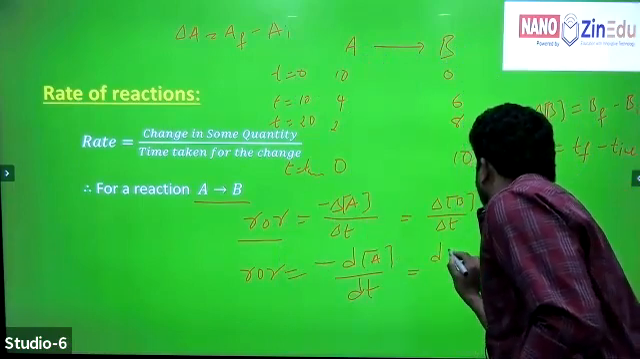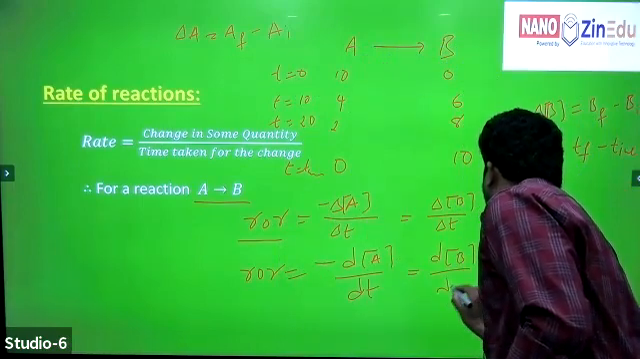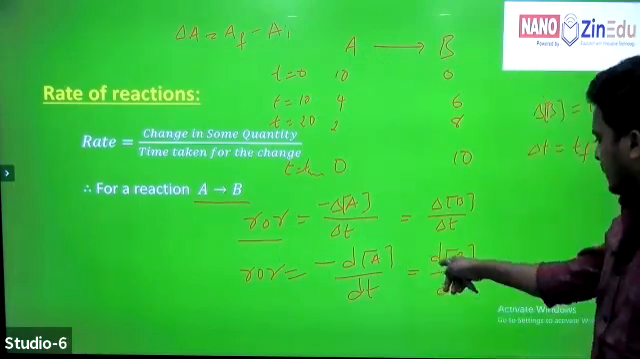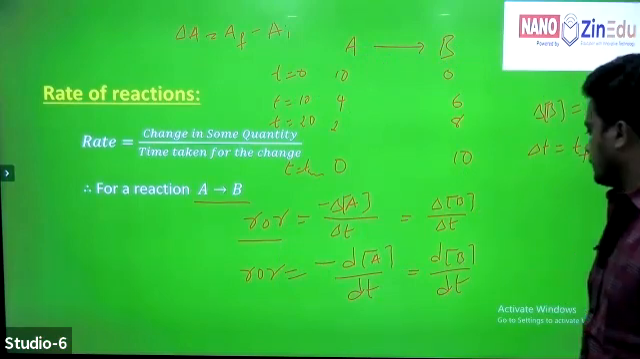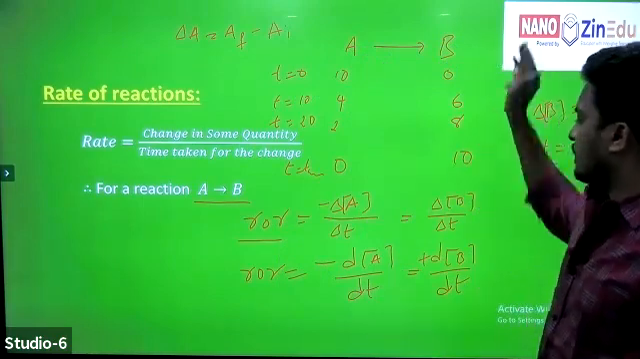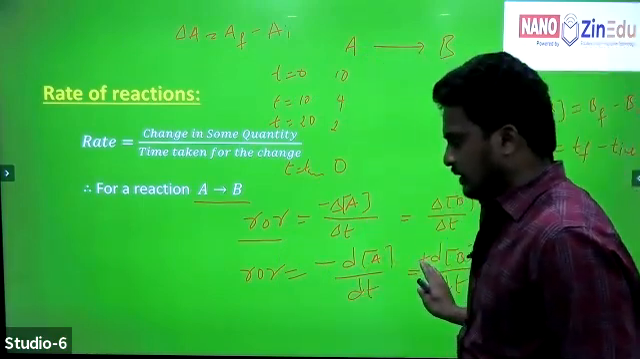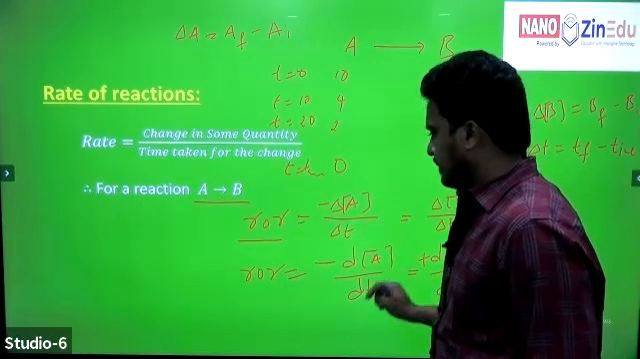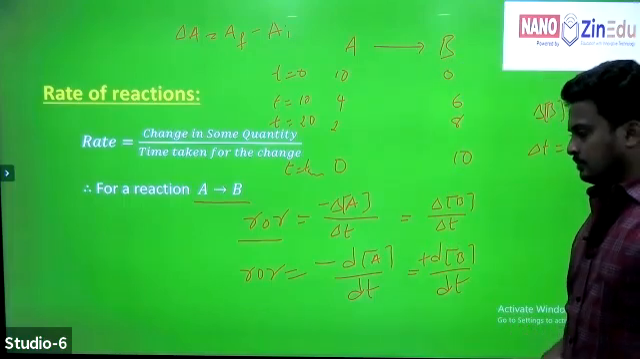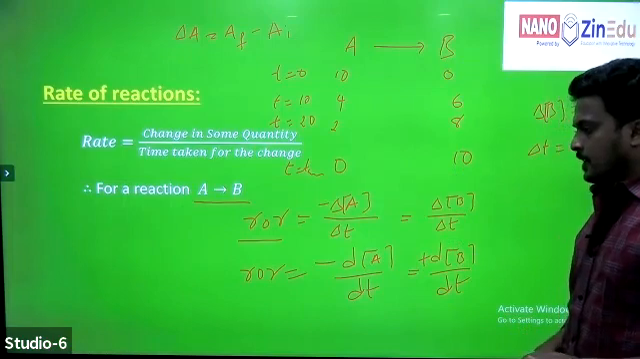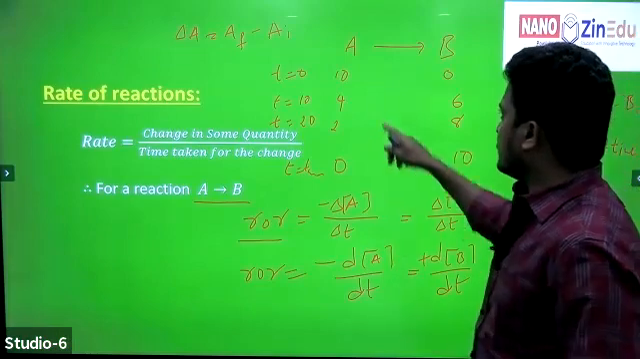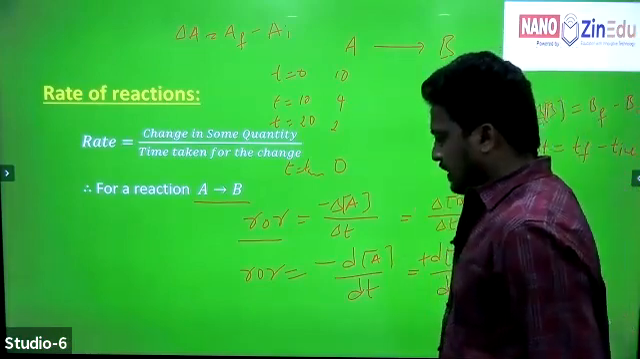Here the negative sign indicates the decrease in the concentrations of reactants. With respect to product, d of B by dt. See, here the positive sign is not mentioned. Even without mention, we can consider it positive. The positive sign indicates the increase in the concentration of product. Up to here, clear? Any doubts? How can we write rate of reaction with respect to reactants and with respect to products? Concentrations of reactants decrease, concentrations of products increase, right?